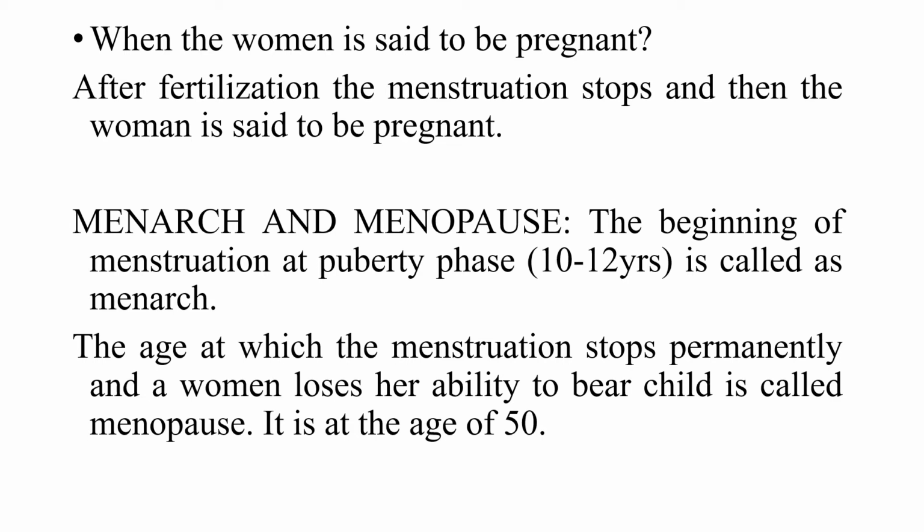Menarche. The beginning of menstruation at the puberty phase is called menarche. Not only girls, the boys also attain puberty, but the age is 13 to 15, but for girls 10 to 12. The age at which the menstruation stops permanently and a woman loses her ability to give birth, that stage is called menopause. It is mostly around 50.